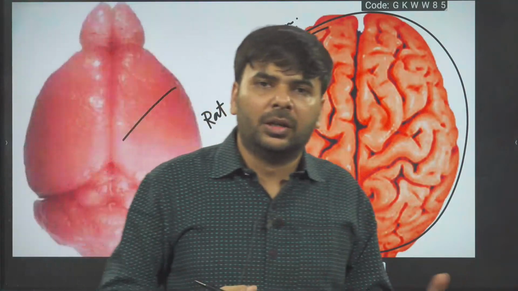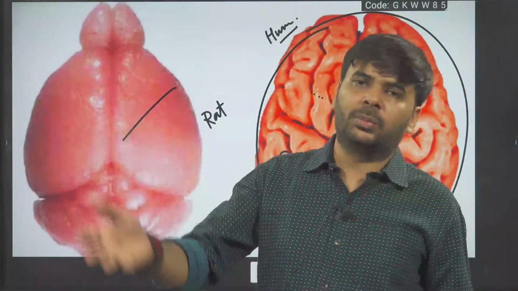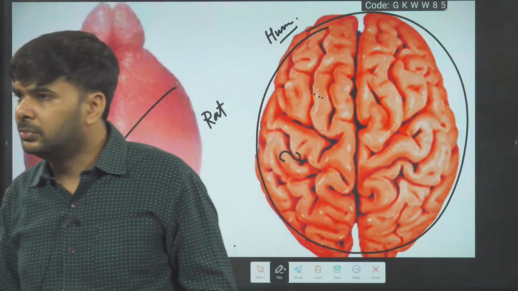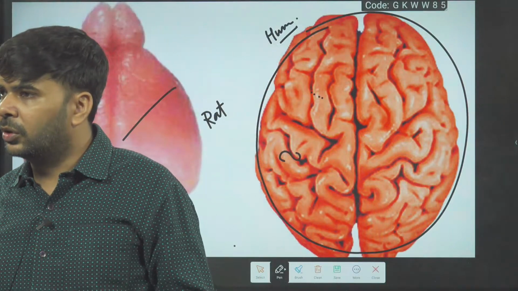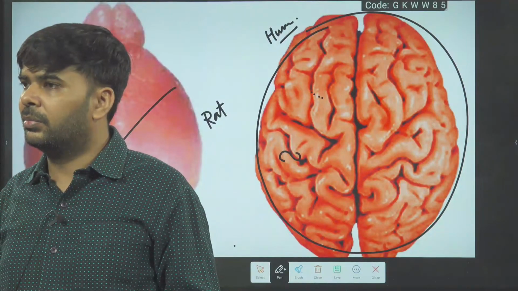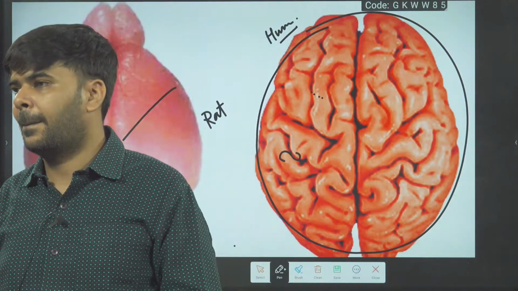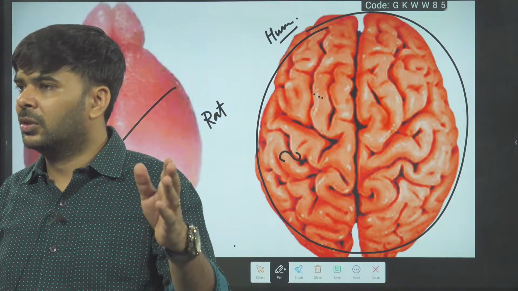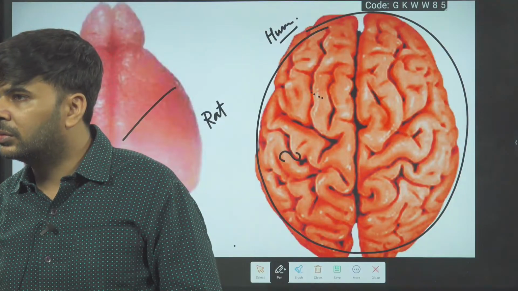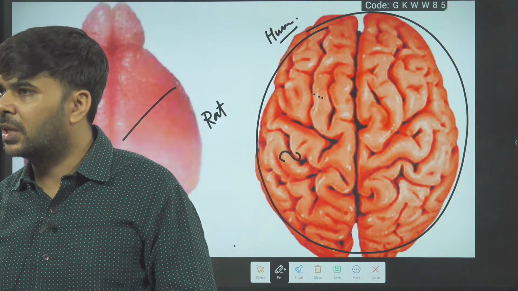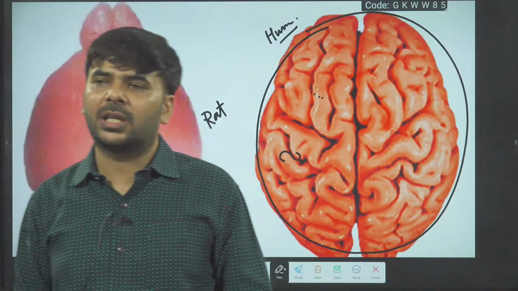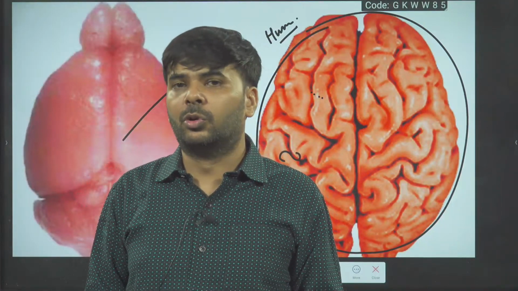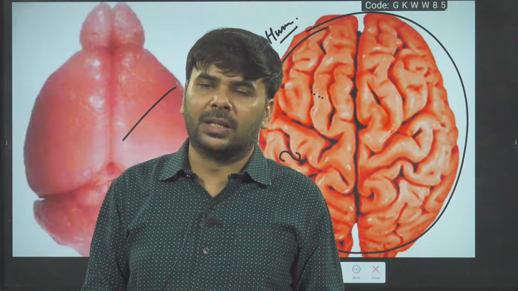Can you explain why the human brain has more and more ups and downs, and why the rat brain is smooth? Who'll answer? Let's see. Yes, very good, Sankar said more surface area. More surface area means more sulci and gyri, right? More sulci and gyri, more surface area, more advanced or more intelligent you are. So who is more intelligent, rat or human?